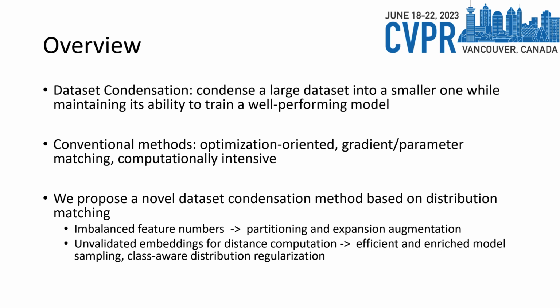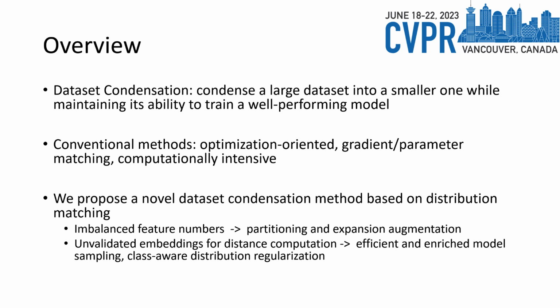Dataset condensation aims to condense a large dataset into a smaller one while maintaining its ability to train a well-performing model, thus reducing the storage cost and training effort in deep learning applications. However, conventional dataset condensation methods are optimization-oriented and condense the dataset by performing gradient or parameter matching, which is computationally intensive even on small datasets and models.